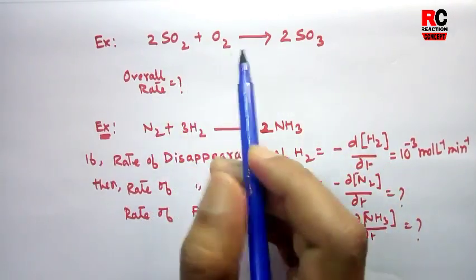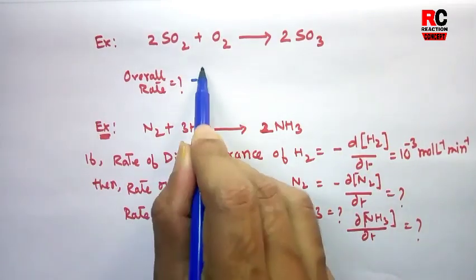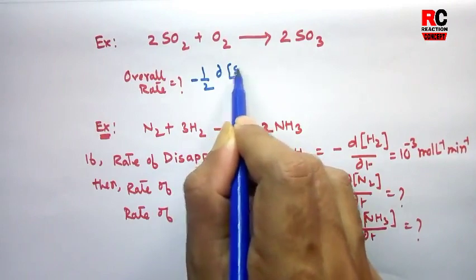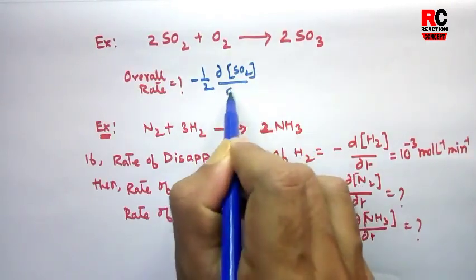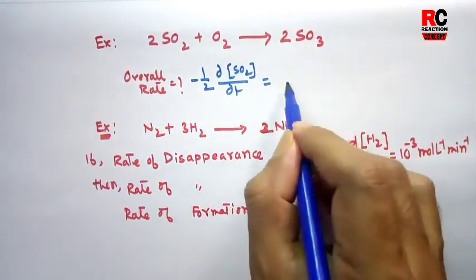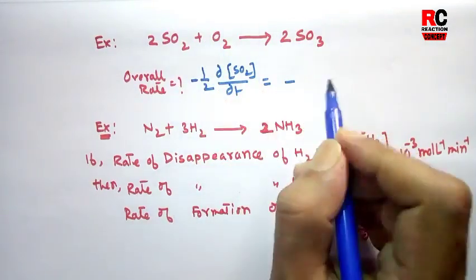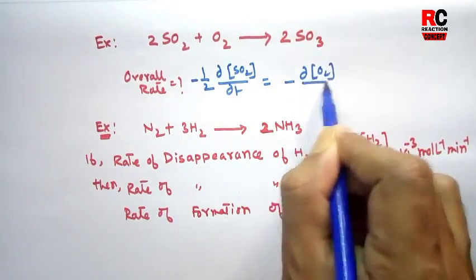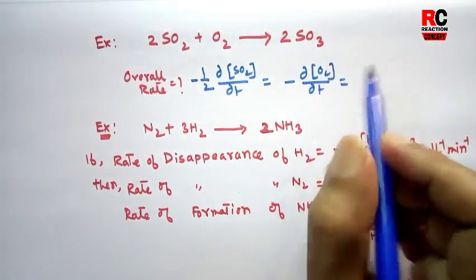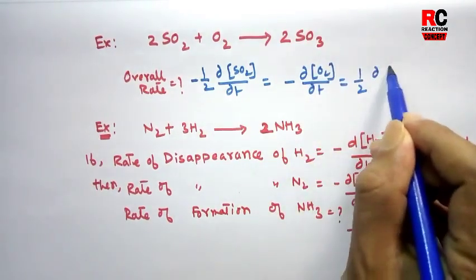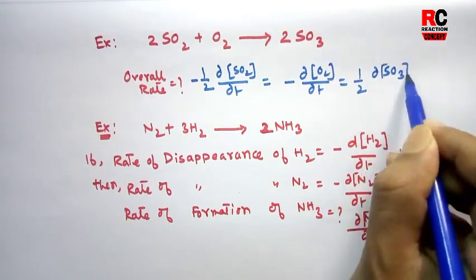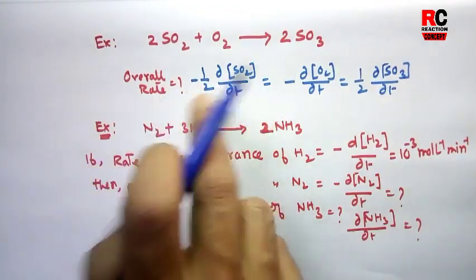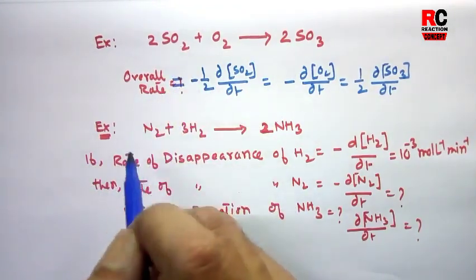So it can be written as minus of 1 by 2 d of concentration of sulfur dioxide divided by dt. Minus, there is no coefficient, so it would be d of O2 divided by dt. 1 by 2 d of concentration of sulfur trioxide divided by dt. This would be the overall rate of the above reaction.